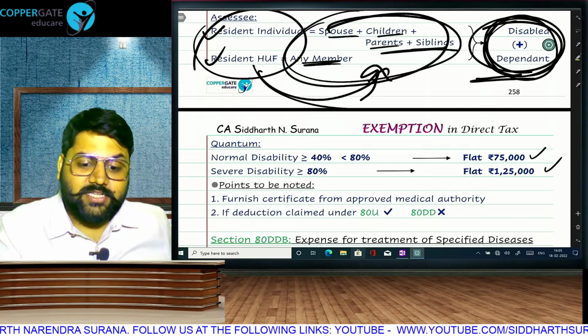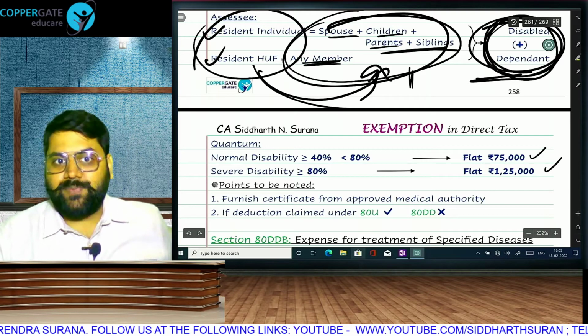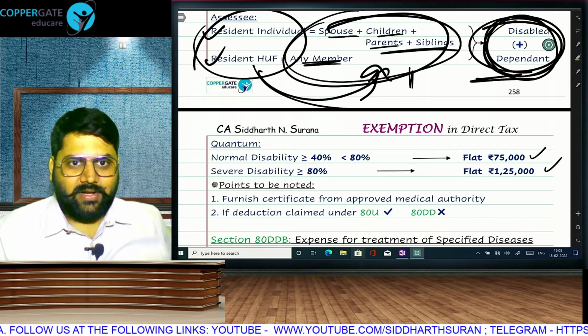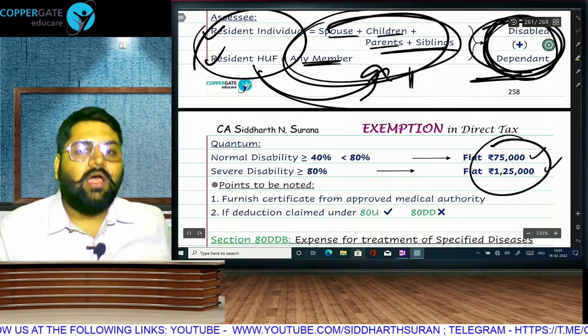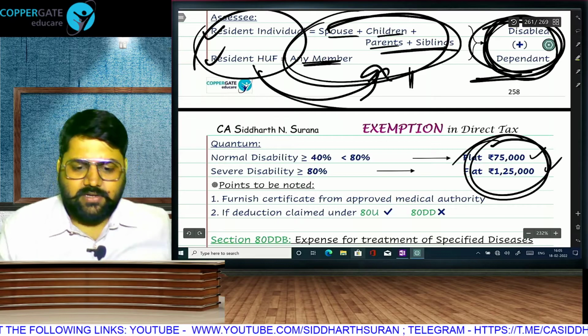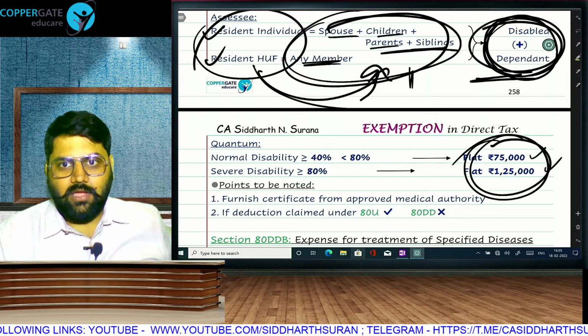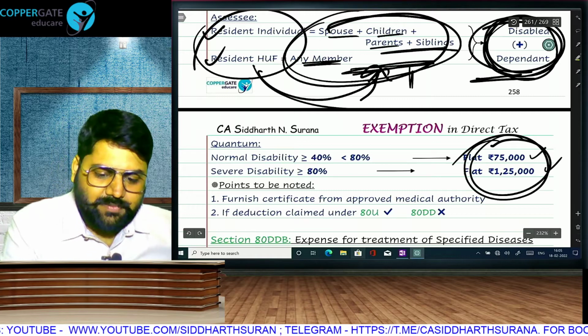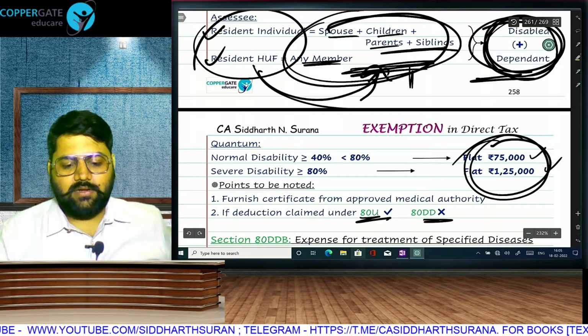In 80U, the disabled gets deduction without spending anything. But if I want to take 80DD, as the person who is maintaining, then I have to spend. I spend 1 rupee, still this will be the deduction. I spend 1 crore rupees, still this will be the deduction. But I have to spend something. And of course, you cannot take 2 deductions for 1 disability. So if this disabled person is taking 80U, then I will not get 80DD.